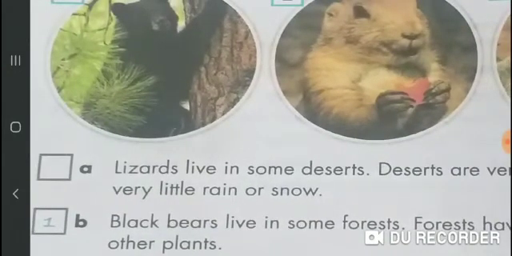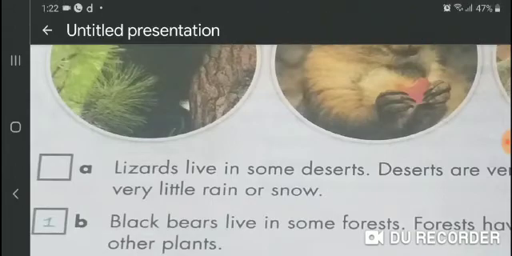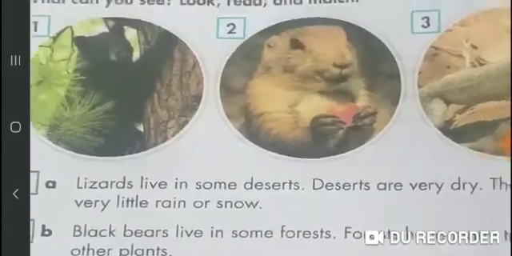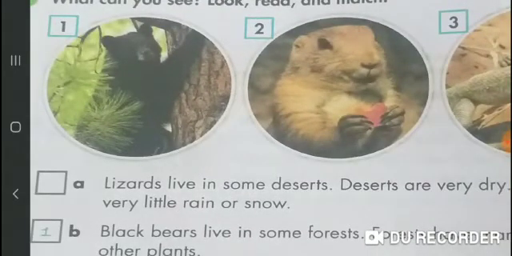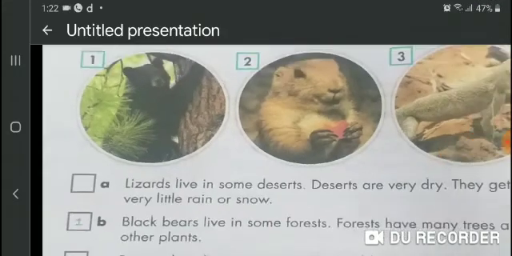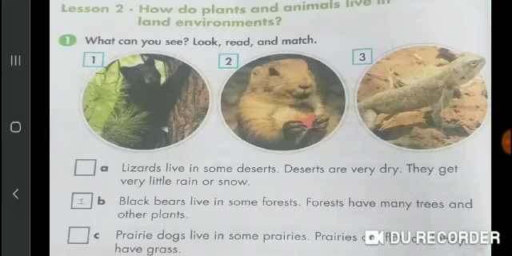Now students, you will match A part with third picture, lizard, because lizard lives in deserts and deserts are very dry. So match A part with third picture lizard. And also write 3 in the given box. Then you will match this sentence with number 3.